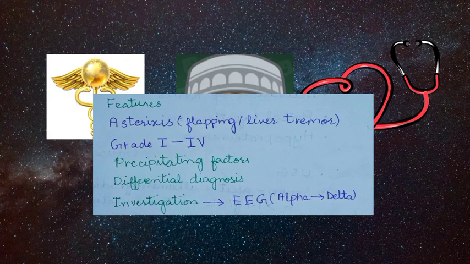The clinical features include the flapping tremor, that is asterixis, also called the liver flap. Fetor hepaticus, a sweet musty odor, is also present. Depending upon the clinical features, it can be graded into 4 grades.